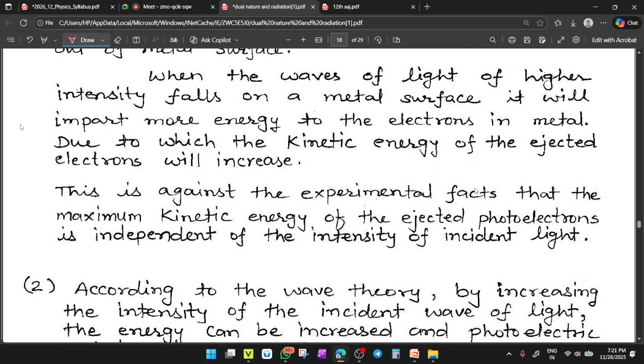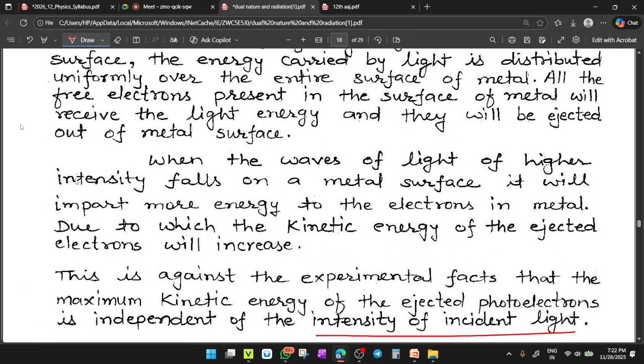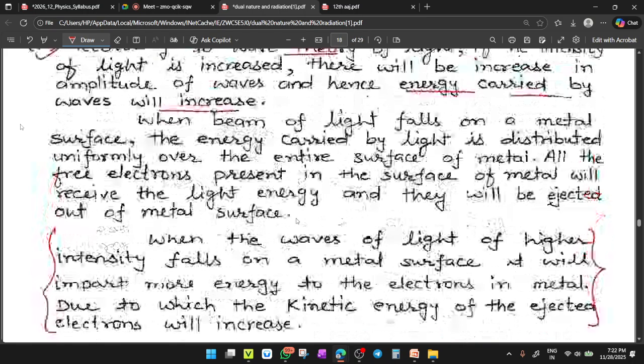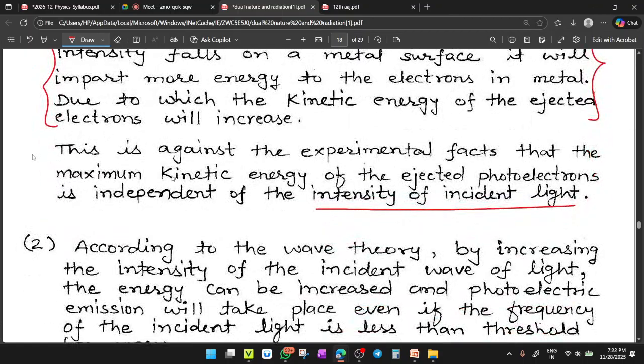This is against the experimental fact, that the maximum kinetic energy of the ejected photoelectron is independent of the intensity of incident light. Means what we assume? We assume this one, but this is not the correct thing. So this is against the experimental fact. The experimental facts are not as the thing is given here. The maximum kinetic energy of the ejected photoelectron is independent of the intensity.